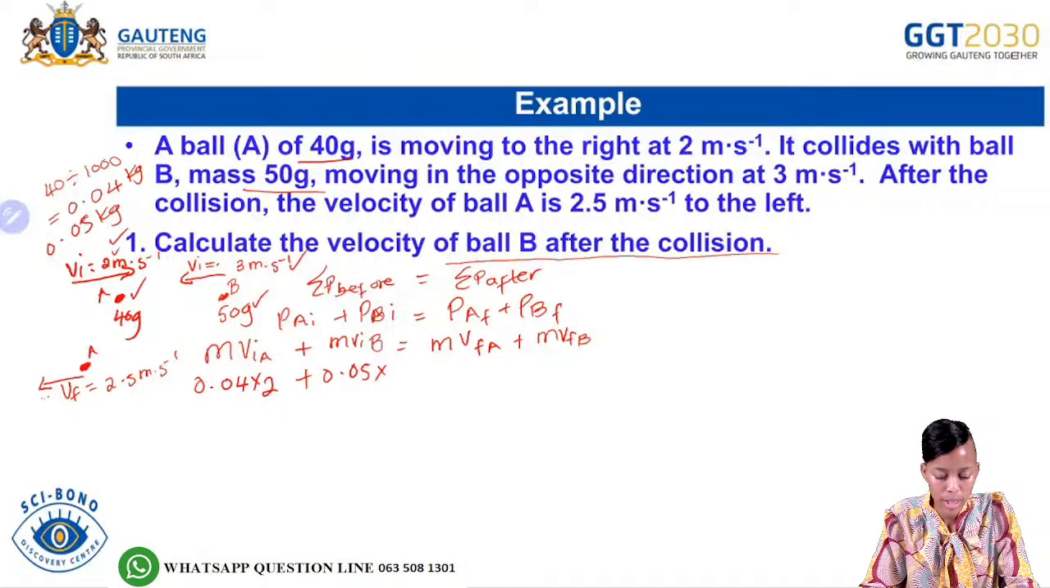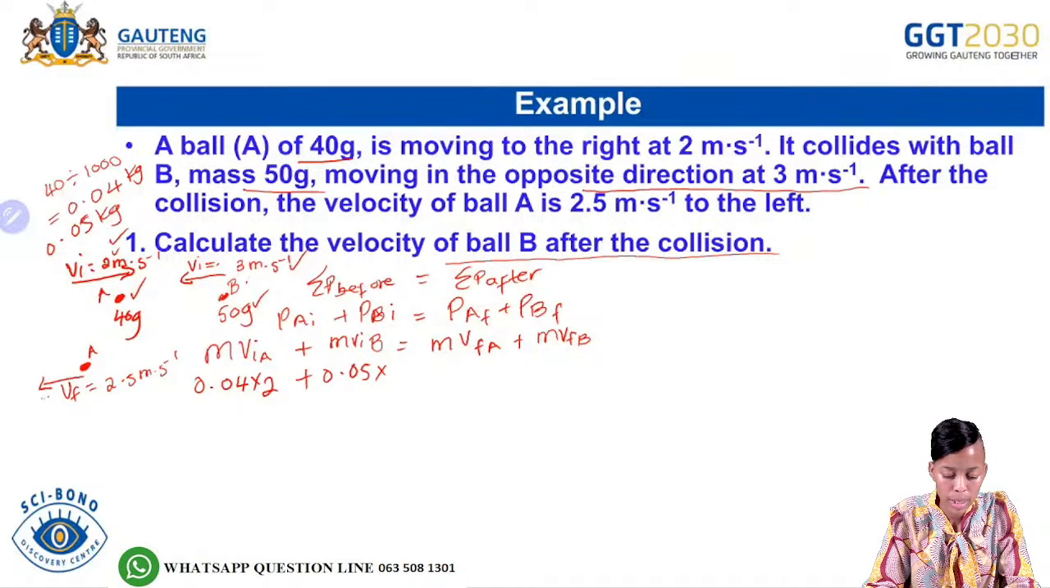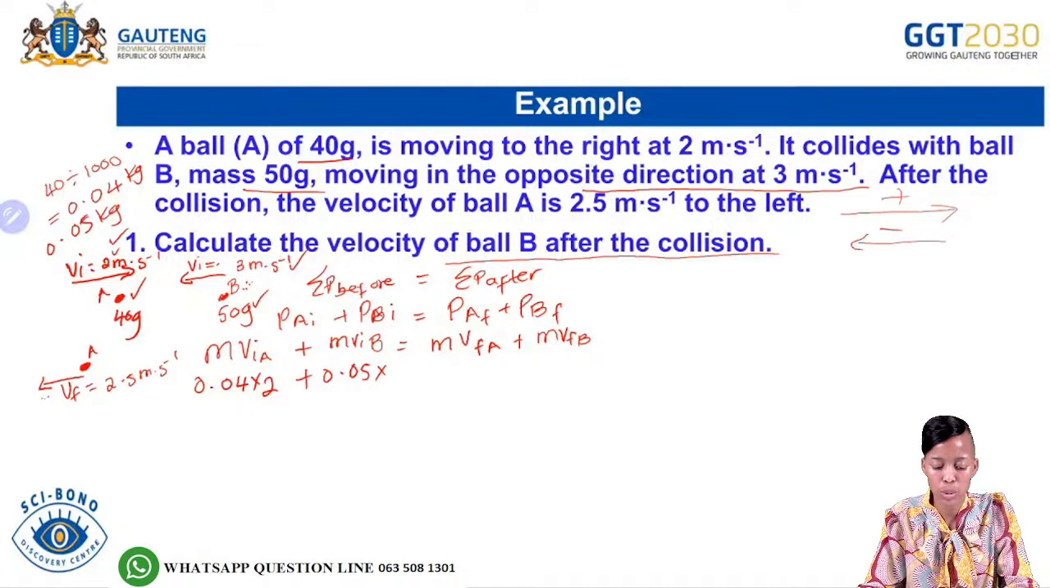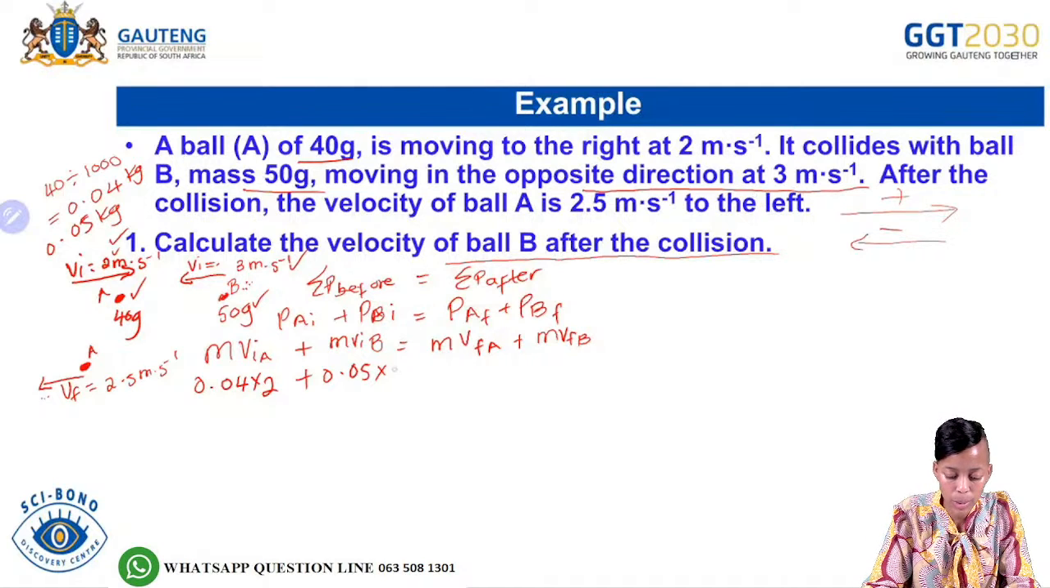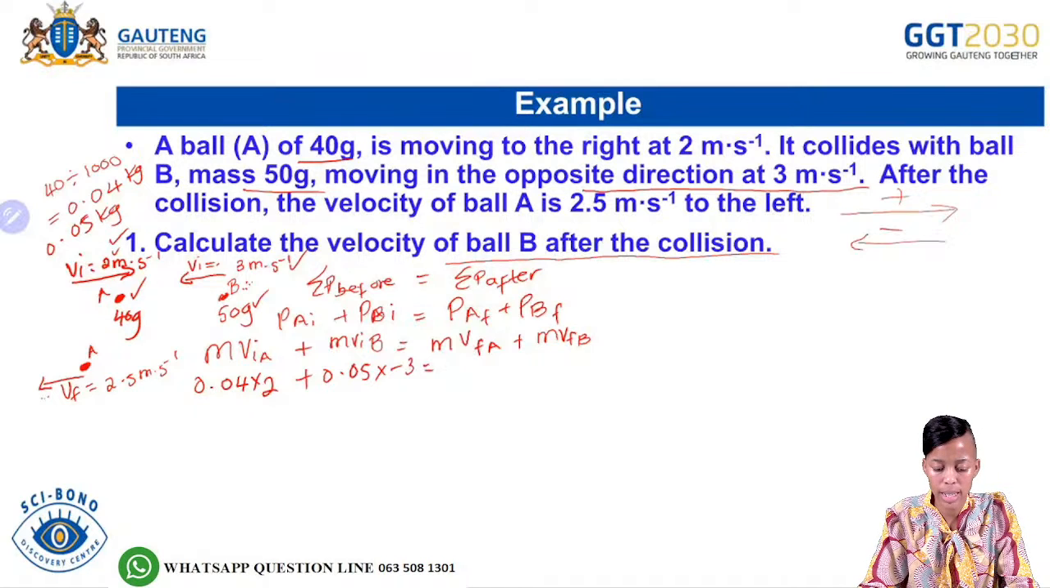And then from there, what is the initial velocity of ball B? We said the initial velocity of ball B would be 3 meters per second. Ball B is moving to the left initially. We said we are going to take the right as positive. If the right is positive, then the left is negative. So for ball B, we are going to have a negative 3 there.